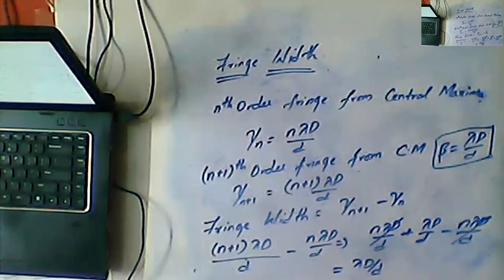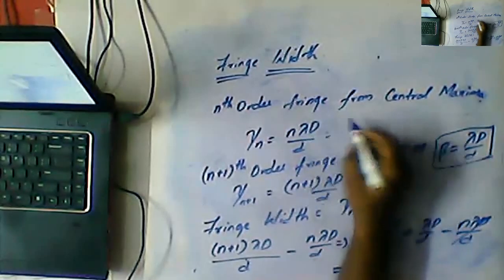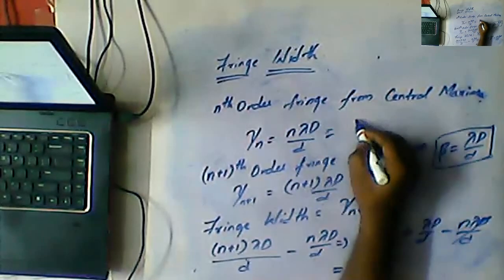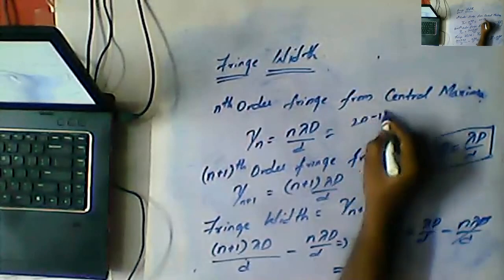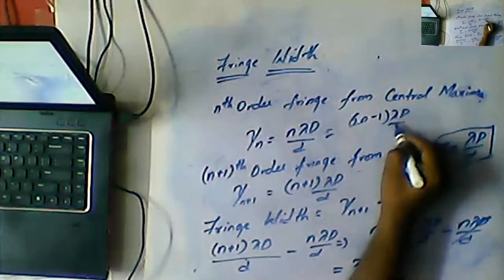Okay, now if you go for the dark band also, you will get the same value only. So your homework is to obtain lambda D by d for the dark band. Okay, you try that. Similarly, just take the Yn for dark band, how much are you getting here? 2n minus 1 by 2 lambda D by d.